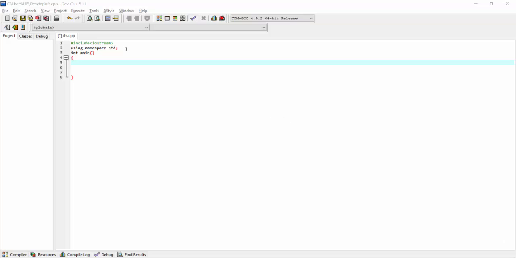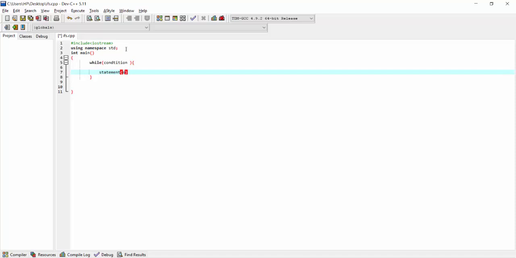So what we write is, we write while condition is true, we execute some statement or statements. So these statements will continue to run as long as this condition is true. Once the condition becomes false, the program continues to the line immediately following the loop, which is this statement. And here the key point of the while loop is that the loop might not ever run.